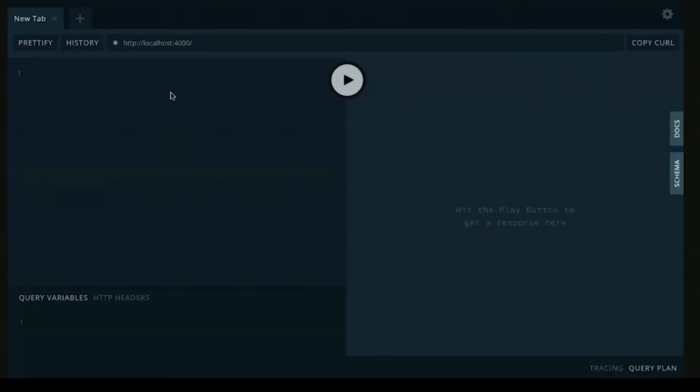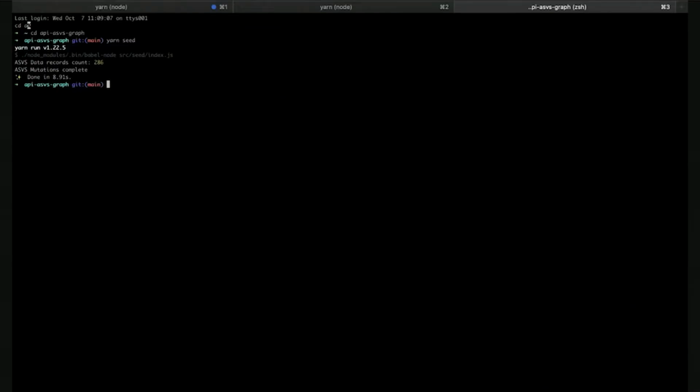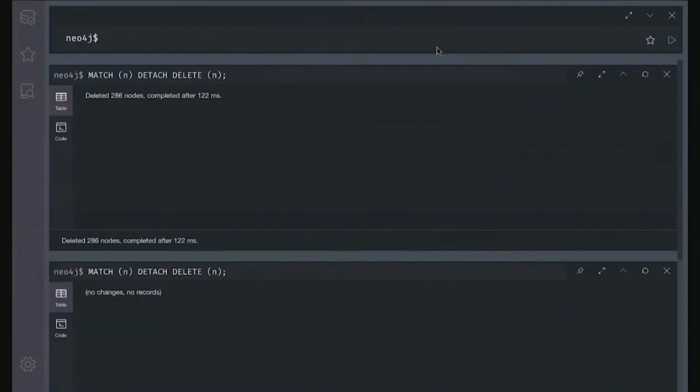So I have my GraphQL server up, that looks good. And I'll go ahead to my Neo4j database, and it is up and running as well. So I'll go ahead and seed the database, and fingers crossed that everything works. Give it a few seconds and we should be able to see some data. All right, so it looks like we do have some data.